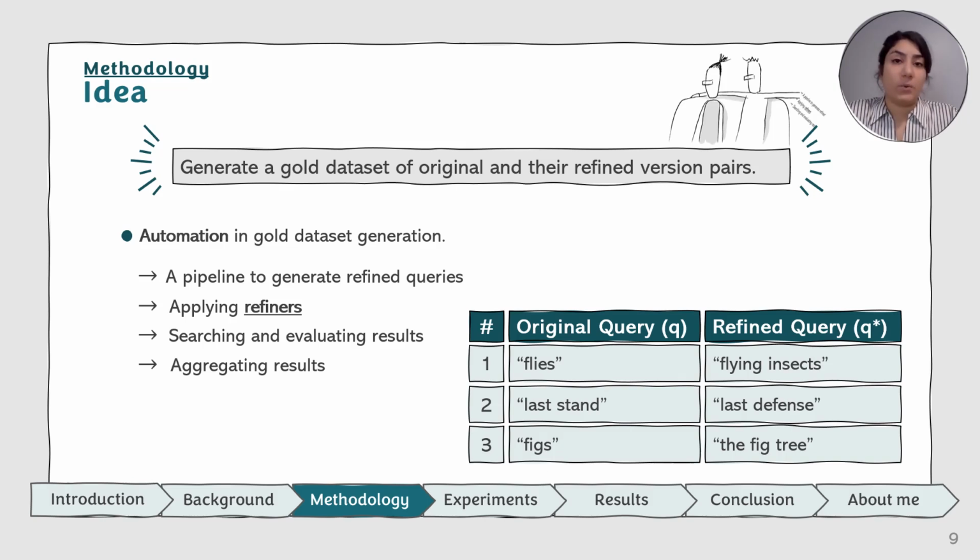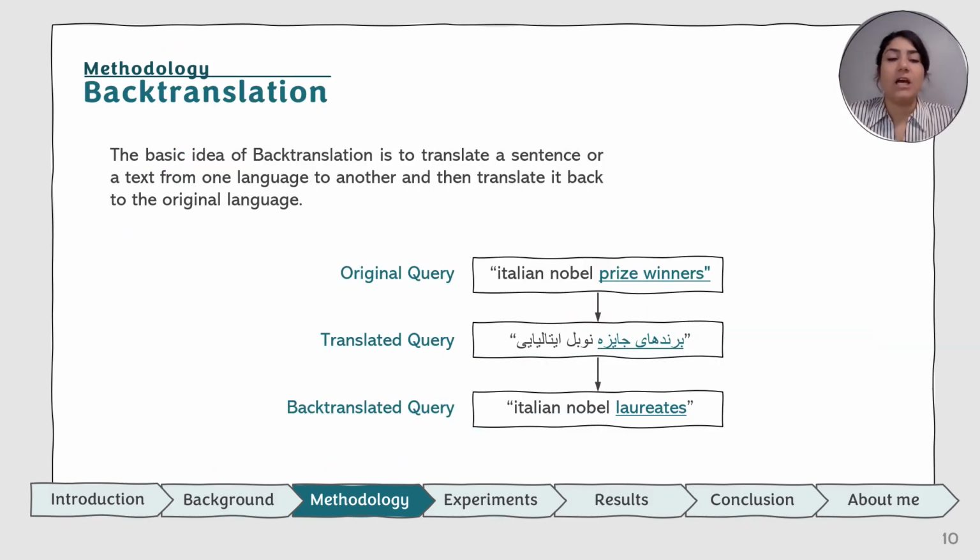So we are going to automate this generation process. We're going to have a pipeline in which we apply multiple refiners. Then we're going to search and evaluate those results. And then we're going to aggregate the results together in order to create our dataset with pairs of the original and the refined version. As for the refiners, we propose using back translation as a refiner.